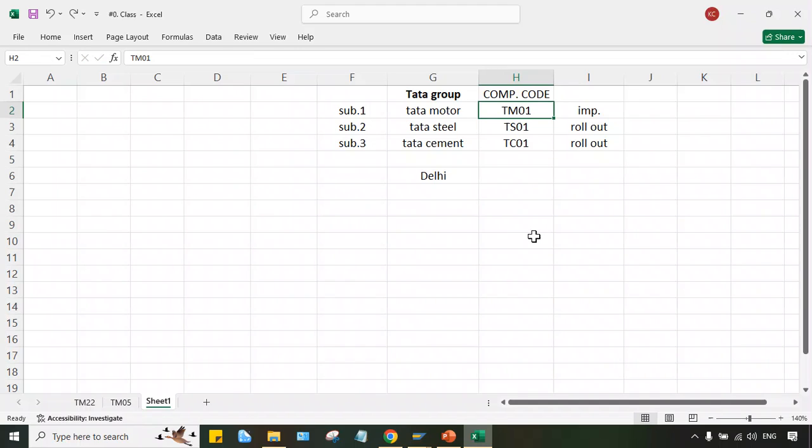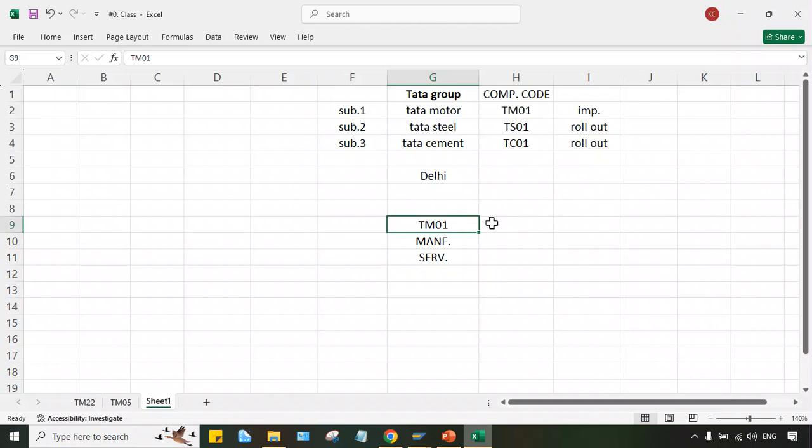So the company code. First of all, guys, these are the organization structures. When you post a transaction, you need to specify a company code. Let's suppose this transaction belongs to Tata Motor. Instead of typing the Tata Motor name, we can specify the company code, that is TM01. Now let's suppose Tata Motor has two different segments, two different kinds of businesses. Business segments: one is the manufacturing unit, the second one is the service unit.